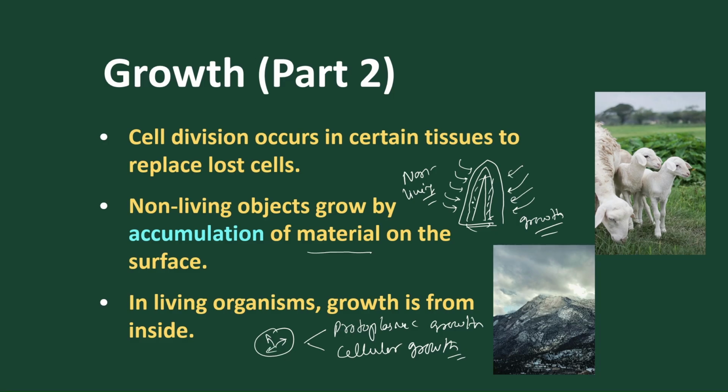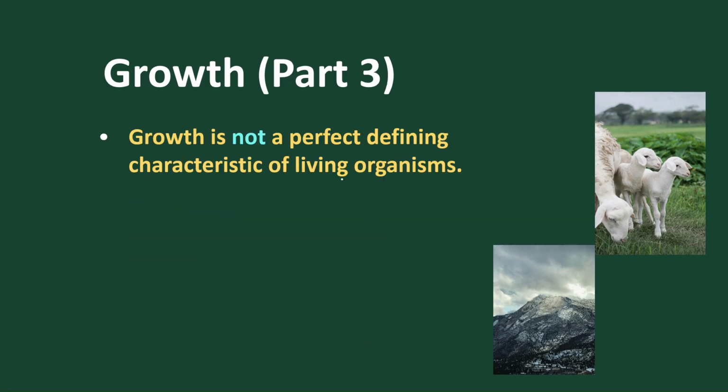But in non-living things, the growth takes place only from outside. As growth is present in non-living as well as in living, it is not a perfect defining property of living organisms. So this is about growth. We have completed the first part of the living properties, that is growth.